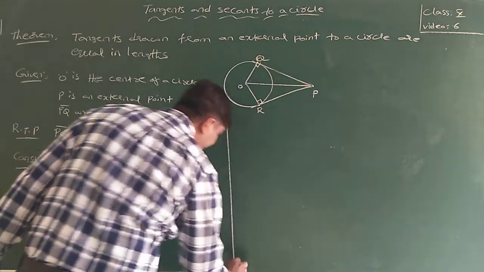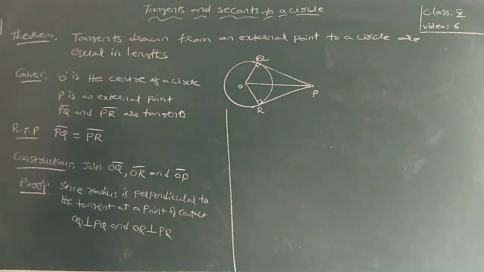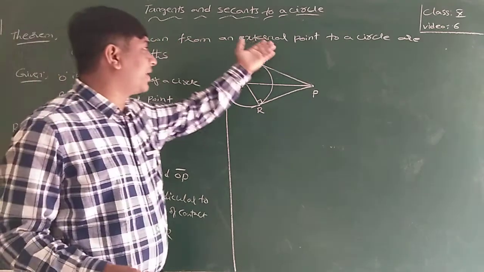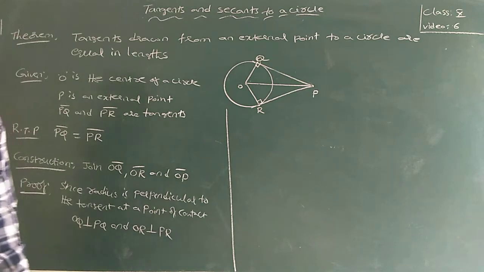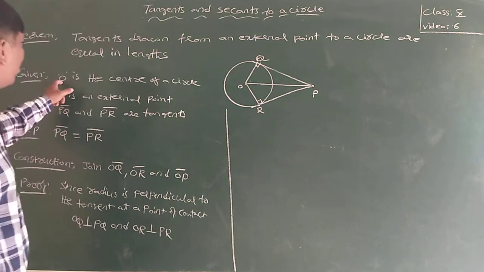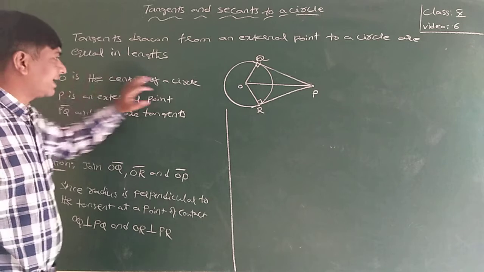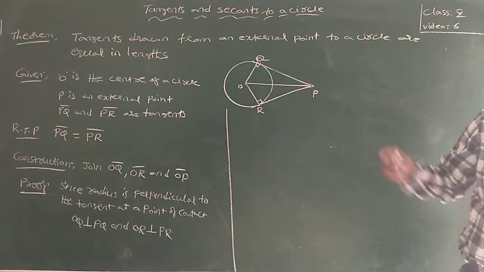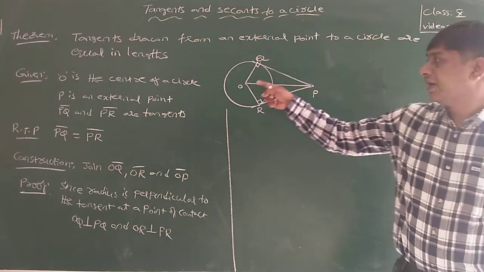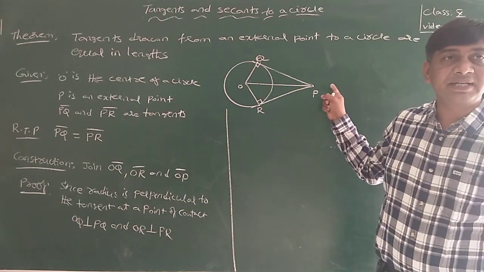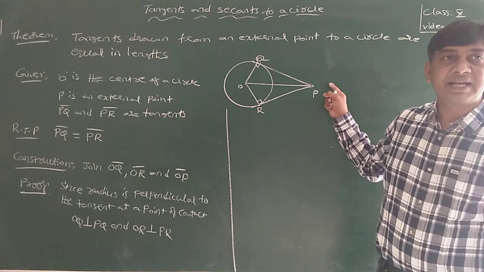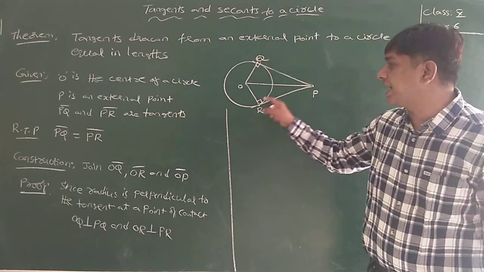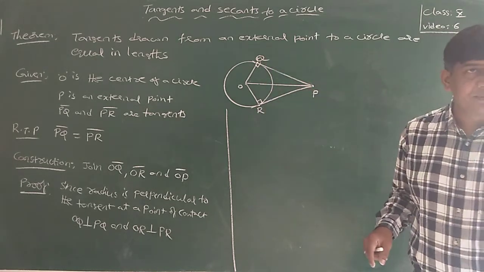Now, I want to prove that tangents drawn from an external point to a circle are equal in length. To prove that: O is the center of the circle, and P is an external point. From this P, PQ and PR are the two tangents drawn.